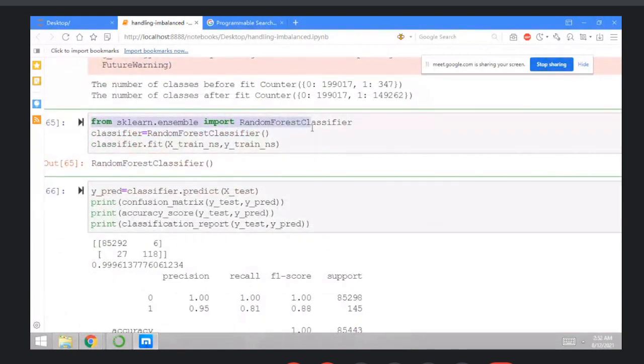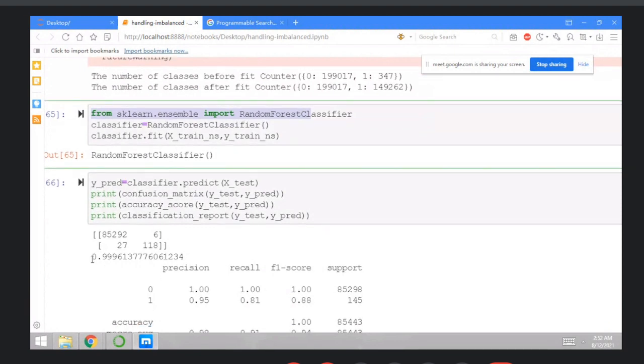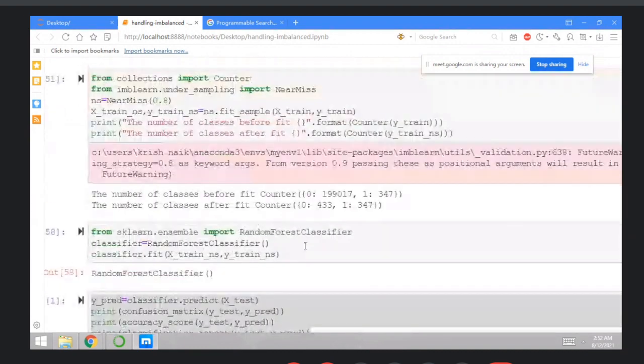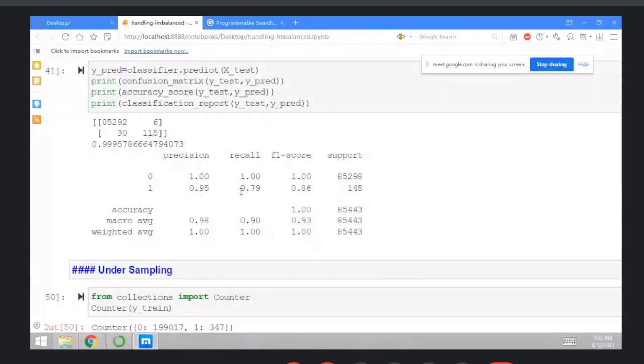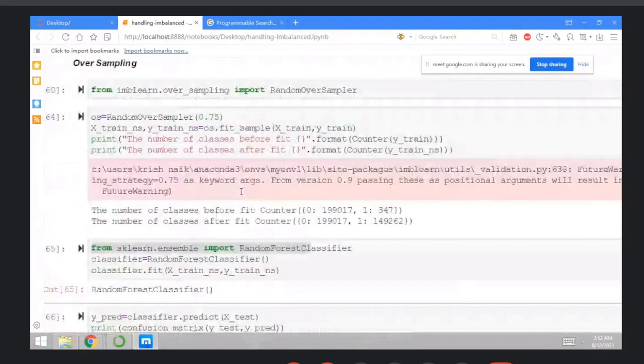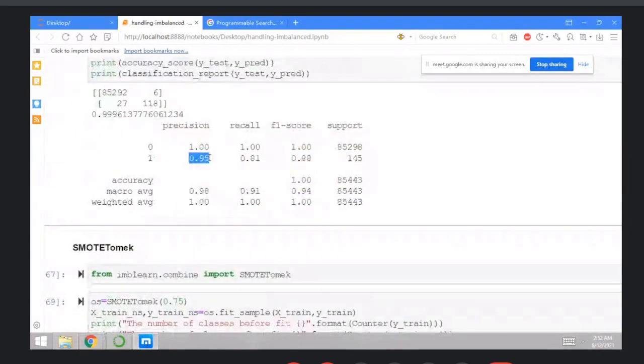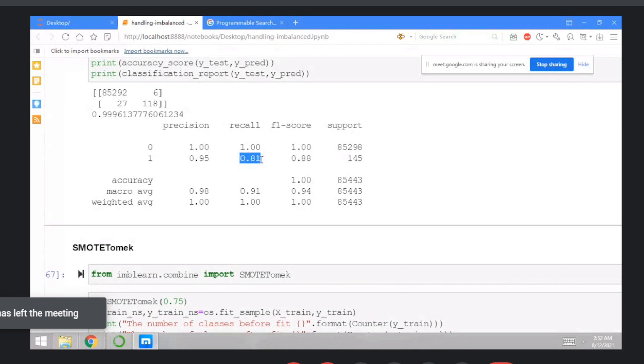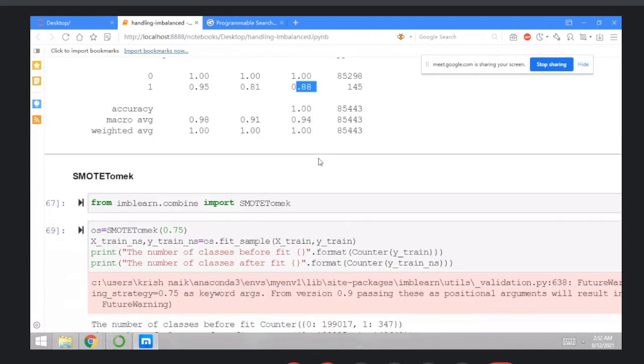Then the next thing is the random forest classifier. Initialize and execute this and check the accuracy here, that is 0.95, 0.81, 0.88. And in the first, with cross validation, you can check that it is 0.95 and 0.79. Here you can check your recall increased, and your F1 score increased, that is 0.88. So please use the oversampling method.